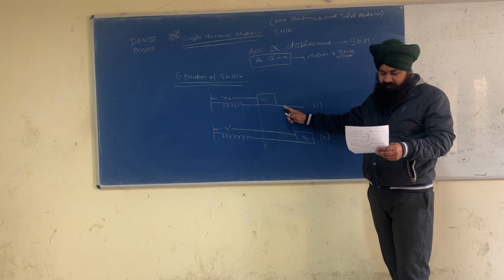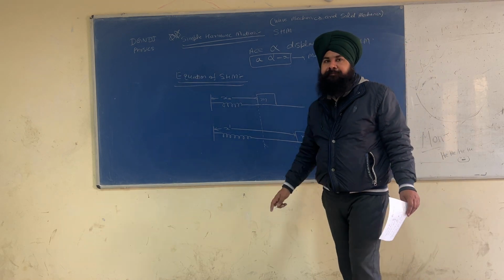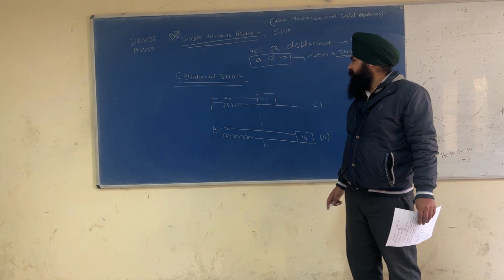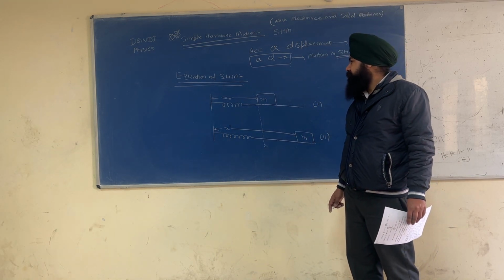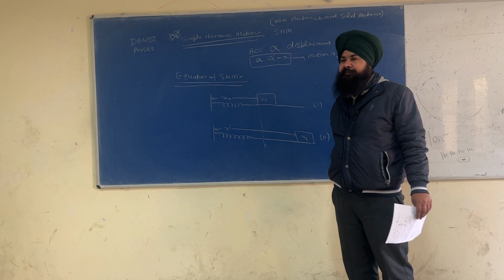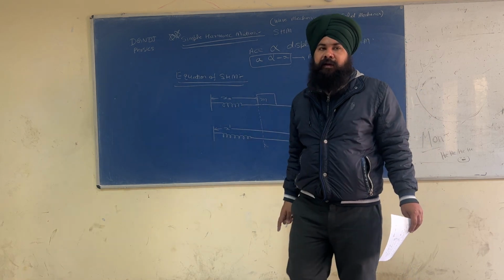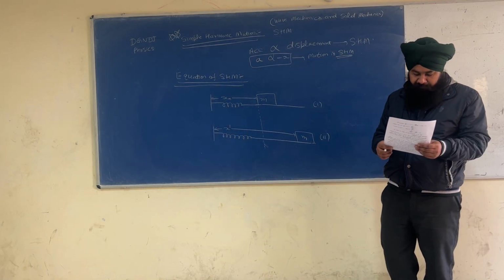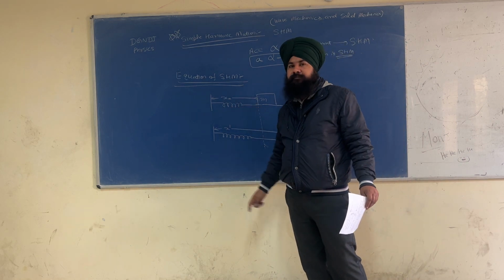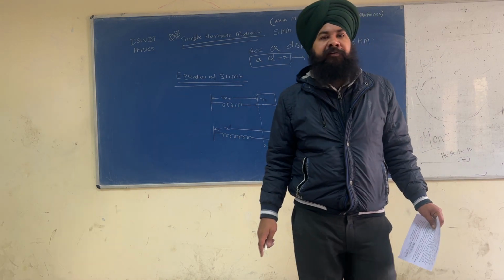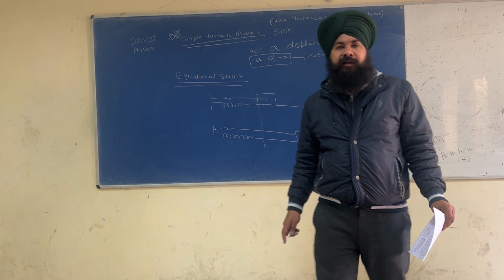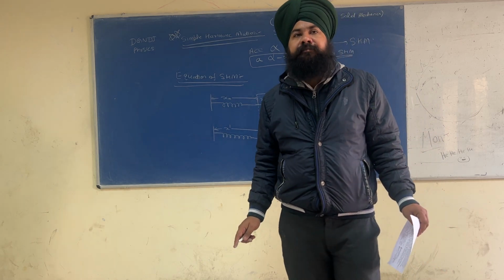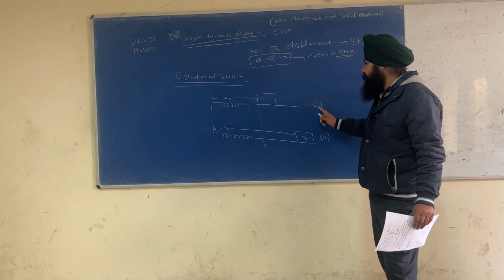Consider an object of mass m connected to a spring of equilibrium length x naught, as shown in figure 1.